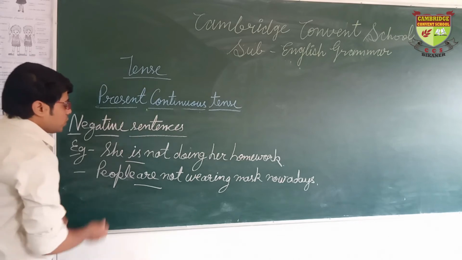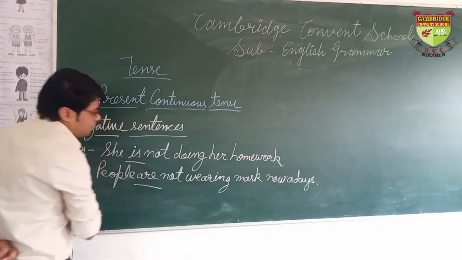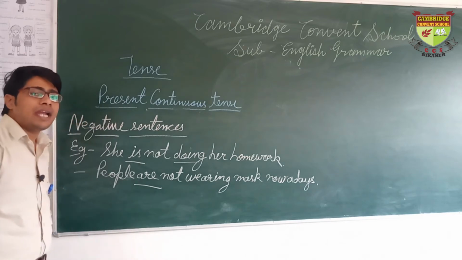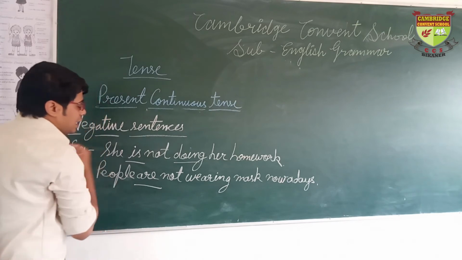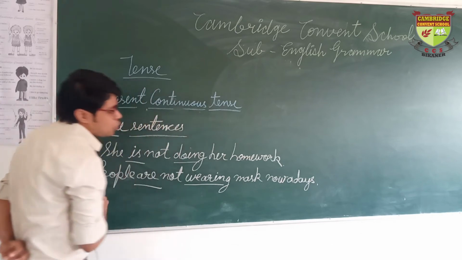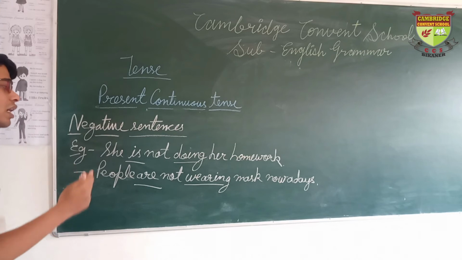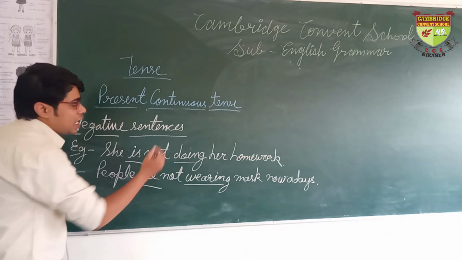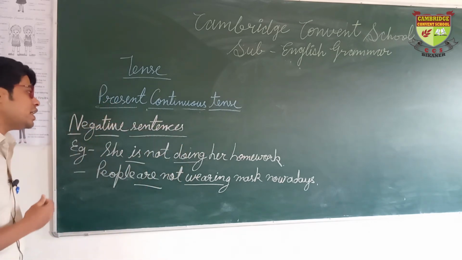So she is not doing her homework. Here we have helping verb is, and after it we are using main verb do and the verb with the ing. So it's the identification of first sentence like this. In the second sentence, people are not wearing masks. So the verb form is wear and we are adding the ing after the end of verb. And here we have two helping verbs and two main verbs. So this is the identification of negative sentence.